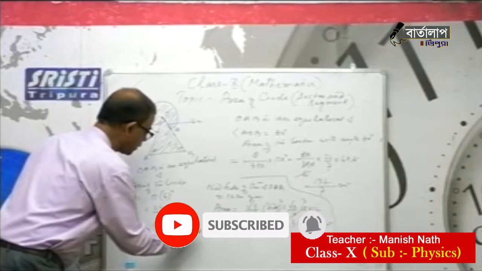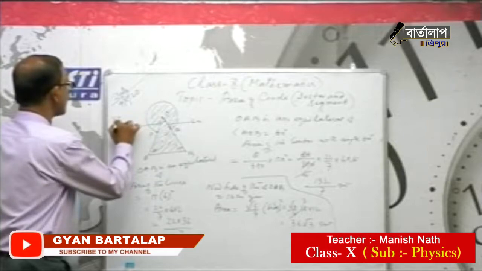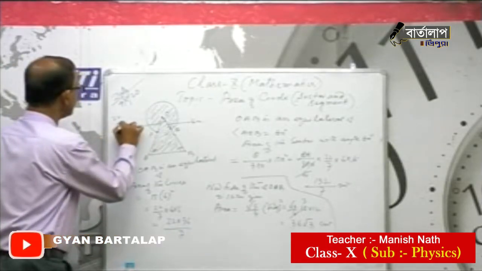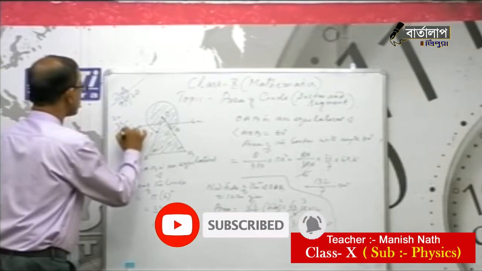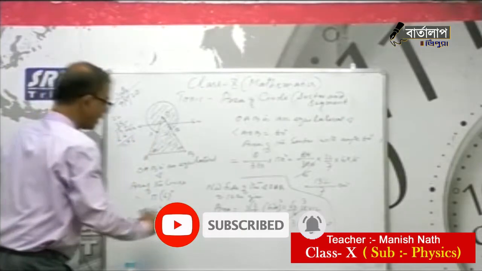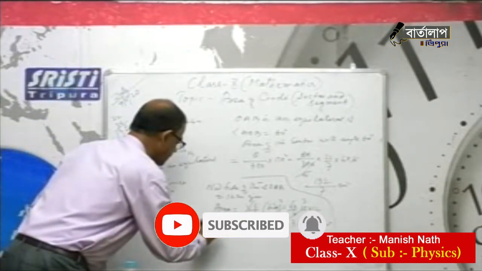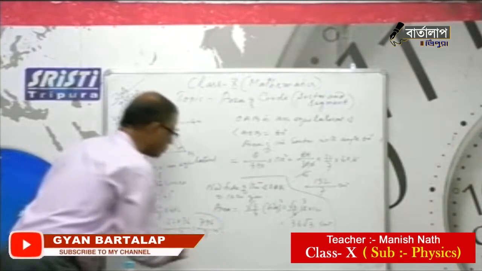So 22 into 36 by 7. 22 into 36, you have to multiply this one, that is 792 by 7 centimeter square. So this is the area of the circle.